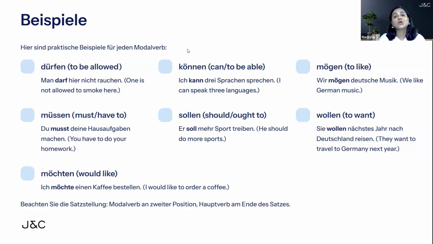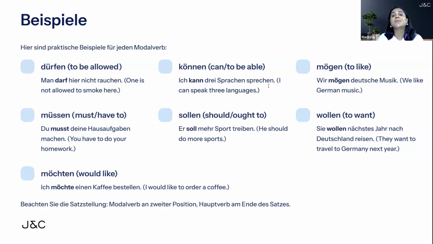The next one is können, which means can or able to. Ich kann 3 Sprachen sprechen. I can speak 3 languages. Now, können is a modal verb here, and the position of the modal verb is? Yes, you're right. It's the second position. It will come at the second place in a sentence and be conjugated based on the subject, which is ich, and the main verb, which is sprechen, goes completely at the back in infinitive form. That means without any conjugation. Ich kann 3 Sprachen sprechen. I can speak 3 languages.